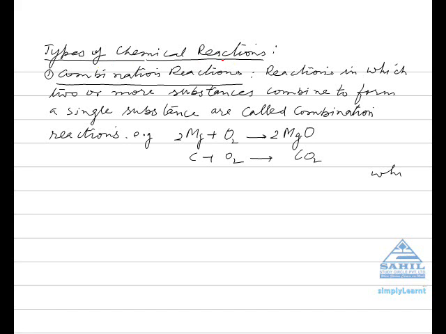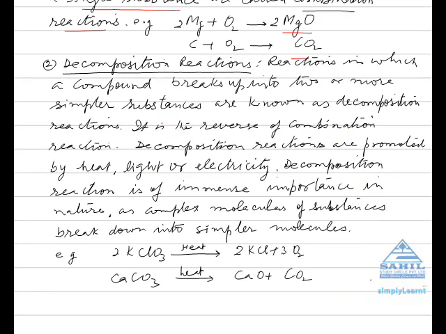Types of chemical reactions. Number 1. Combination reactions. Reactions in which two or more substances combine to form a single substance are called combination reactions. For example, magnesium plus oxygen giving magnesium oxide. We take two substances and get one substance after the end of the reaction. Carbon reacts with oxygen to form carbon dioxide, which is again an example of a combination reaction.